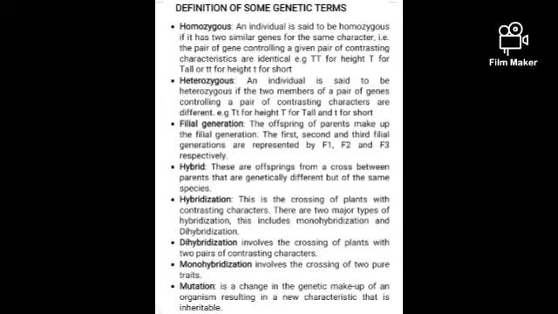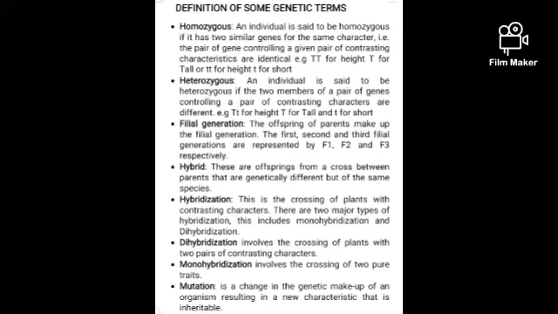And when we talk about hybrid, these are offspring from a cross between parents that are genetically different but of the same species. And what's the meaning of hybridization? Hybridization is just the crossing of plants with contrasting character. And what's the meaning of loci? When we talk about loci, this is a site for location of a gene in a chromosome.